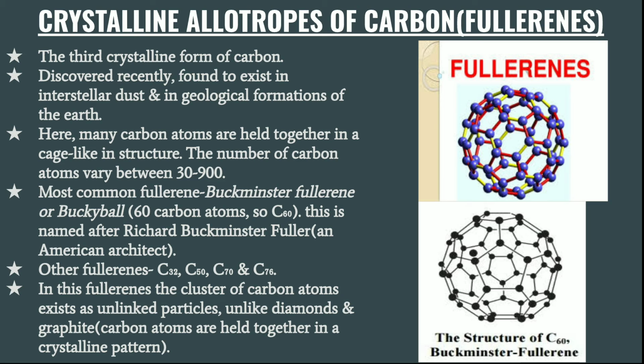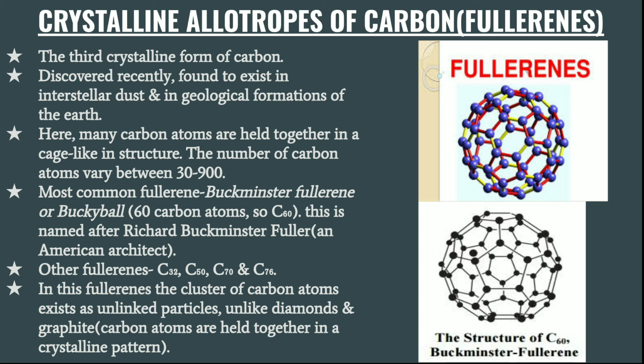Okay, it has 60 carbon atoms, so the symbol is C60. The name Buckminster fullerene is after Richard Buckminster Fuller, who was an American architect.